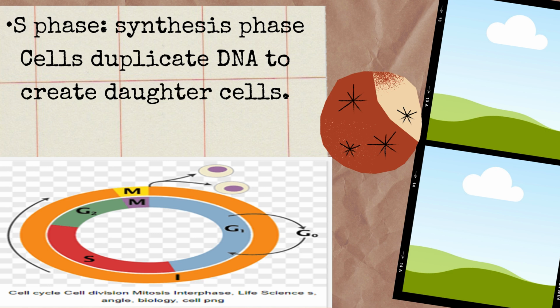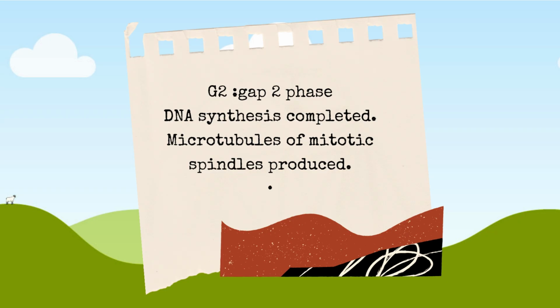S phase is known as the synthesis phase. The cell duplicates its DNA to create daughter cells in S phase. After G1 phase, there is S phase shown here. Then there is G2 phase.